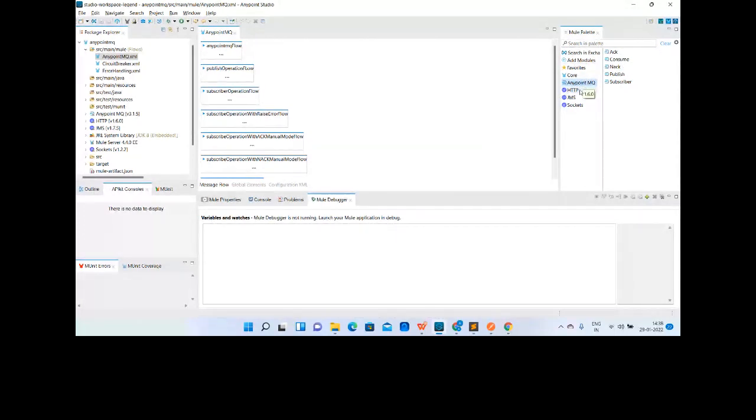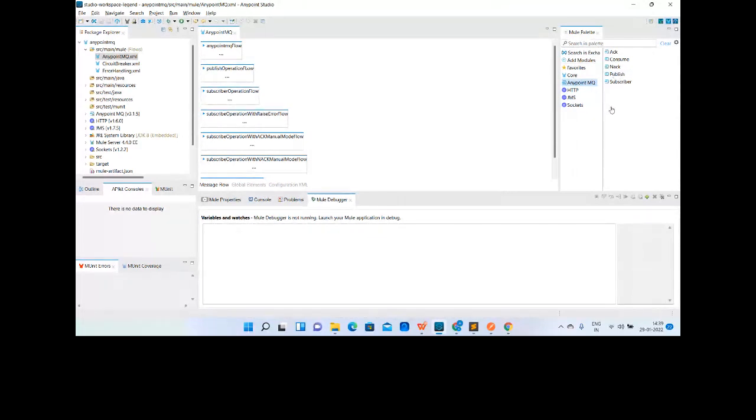Even if you don't have the license, it is freely available, but you can't access the services if you don't have the license. So definitely, to use Anypoint MQ you need a license, but the connector is freely available. Great. So these are the different operations that we have for Anypoint MQ: ack, consume, nack, publish, and subscriber. Let's understand some basics of these operations first before going deep. Okay, let's start with the publish.